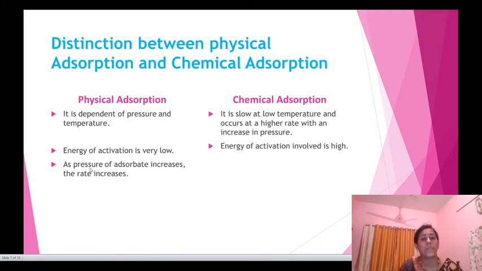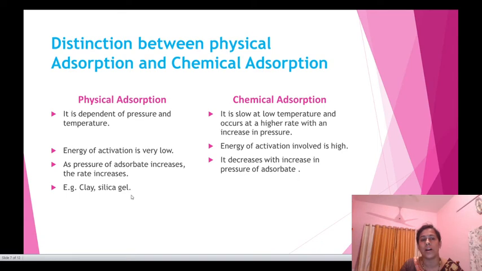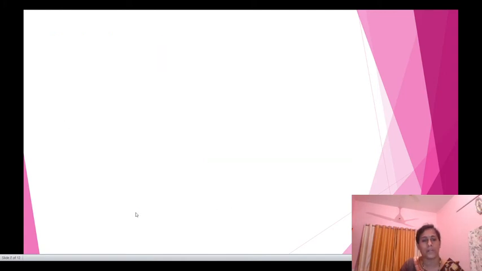Now, as the pressure of the adsorbate in physical adsorption increases, the rate of the reaction also increases, while in chemical adsorption, it decreases with an increase in pressure of the adsorbate. Examples: clay and silica gel are examples of physical adsorption. In chemical adsorption, an example is the rubbing of pain balm on the forehead.